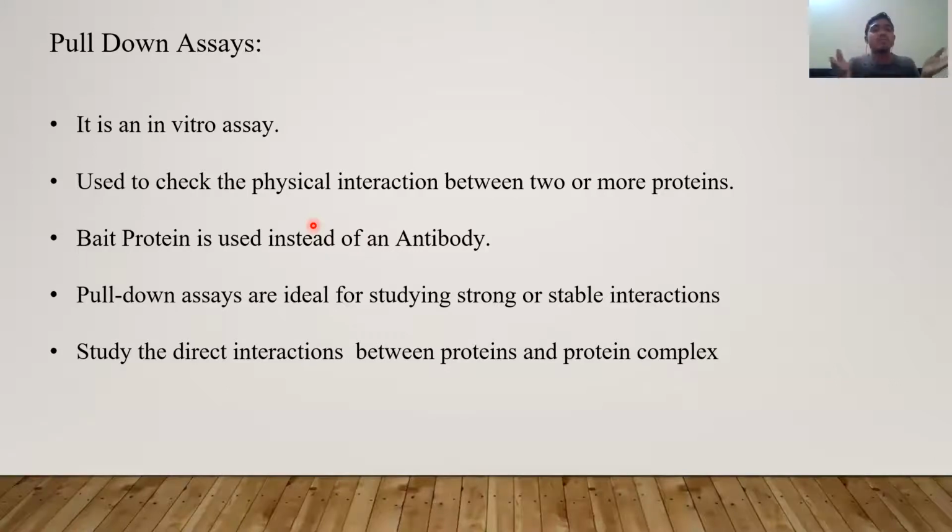Bait protein is used instead of an antibody. Pull down assays are ideal for studying strong and stable interactions. Like if the interaction is strong, two proteins are binding to each other very strongly, and the interaction is stable, not unstable. So there we have to perform the pull down assay.